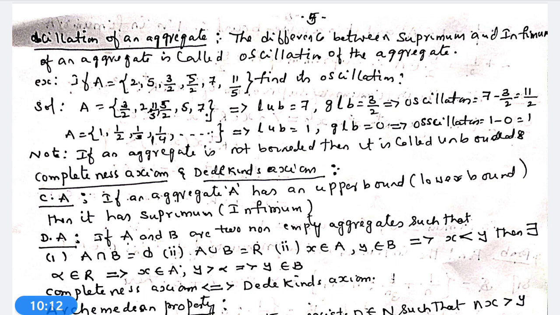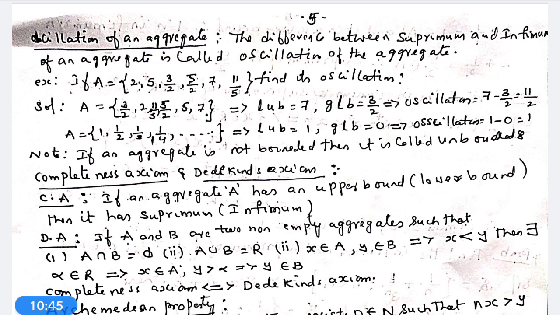That is, if K1 is a lower bound and K2 is an upper bound of an aggregate S, for x belongs to S, then if S is a bounded aggregate, it implies K1 < x < K2 for all x belongs to S. This is the boundedness.